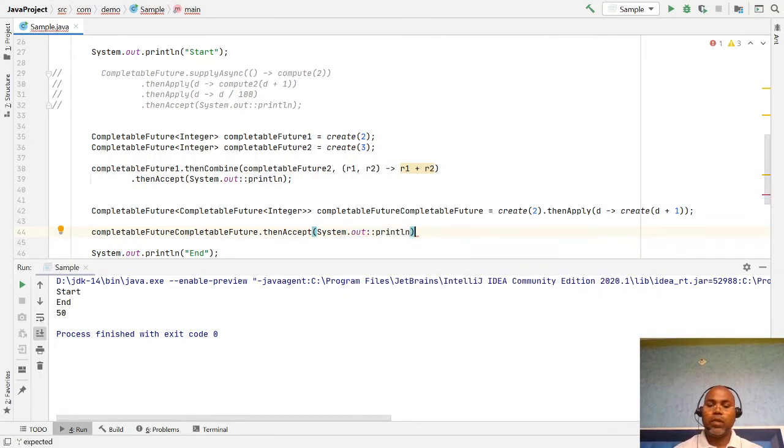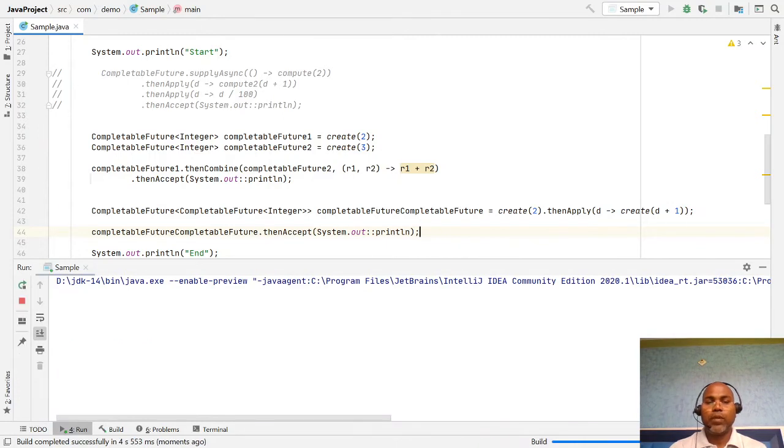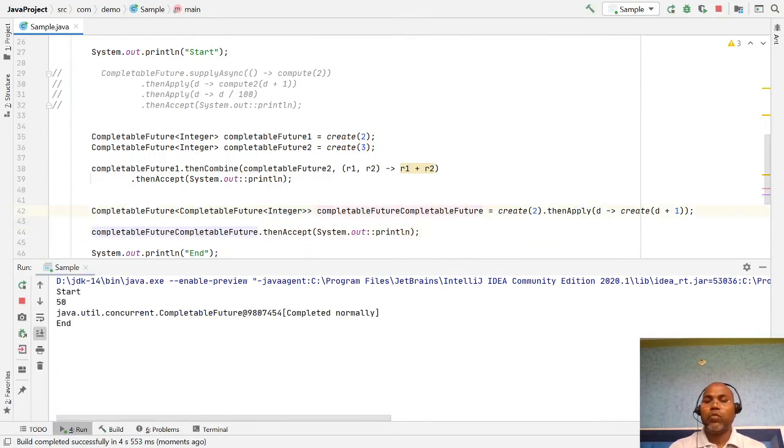Then you notice that it is not printing the value but printing the completable future object. But here I don't want to just print the completable future object. Instead, I want the actual value it contains.